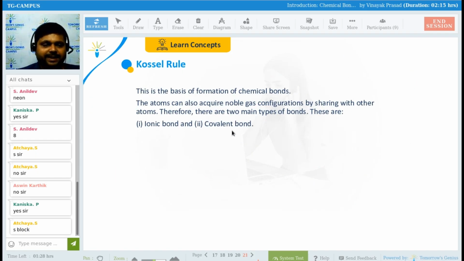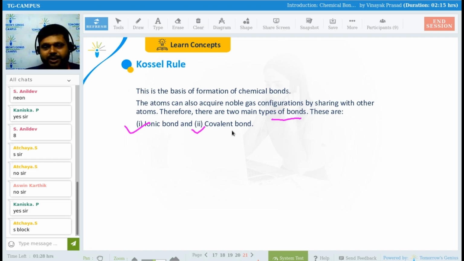Now, this is the basis for the formation of a chemical bond. The atoms can also acquire noble gas configuration by sharing with other atoms. Therefore, there are two main types of bond. These are ionic bond and covalent bond. I started the class with this only. So what is this ionic bond or what is this covalent bond? I have told you about the ionic bond.